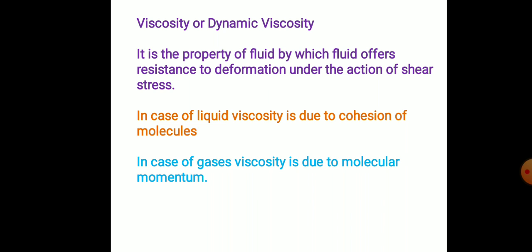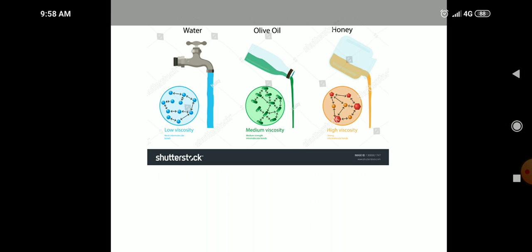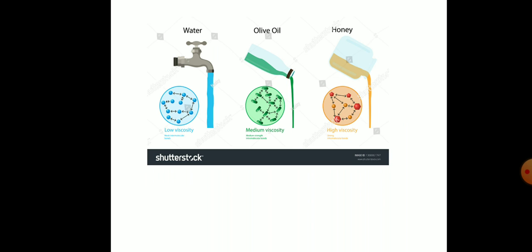In dynamic viscosity, we consider the action of force. So here we have considered the force term. So this viscosity is the dynamic viscosity. Next, we see that water has less viscosity as compared to honey or oil, as there is a strong cohesion between the honey or oil molecules as compared to water. So they have higher resistance to flow when a shear force is applied.